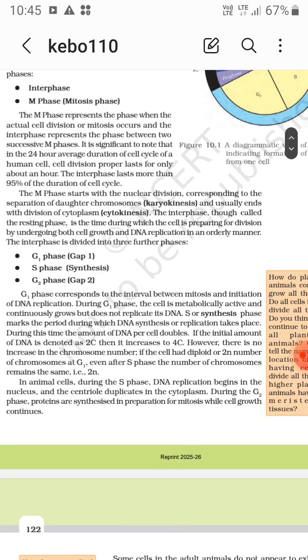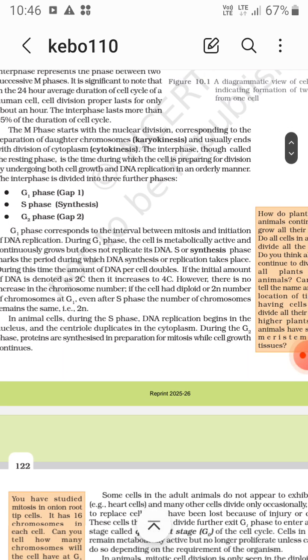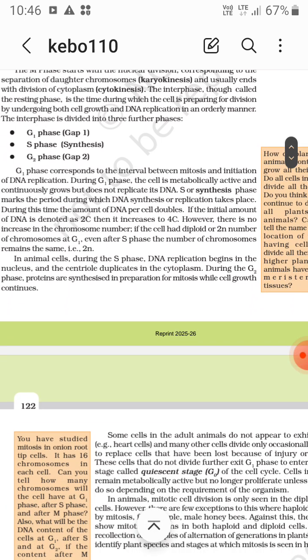The M phase starts with the nuclear division, corresponding to the separation of daughter chromosomes, that's karyokinesis. So the division of nucleus, once the chromosomes DNA get duplicated, is karyokinesis, and it usually ends with the division of the cytoplasm, that is cytokinesis. The interphase, though called resting phase, is the time during which the cell is preparing for division by undergoing both cell growth and DNA replication in an orderly manner. The interphase is divided into three further phases: G1, that is gap 1, S phase, that is synthesis, and G2 phase, that is gap 2.